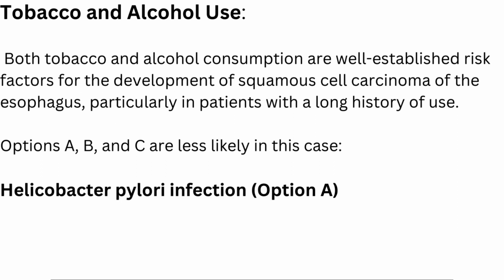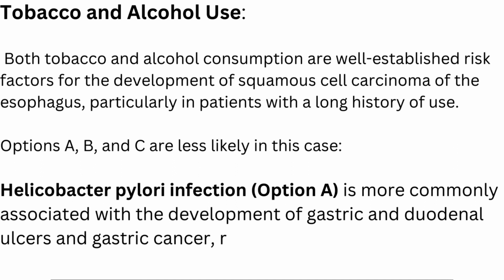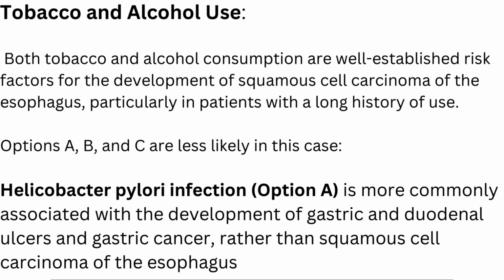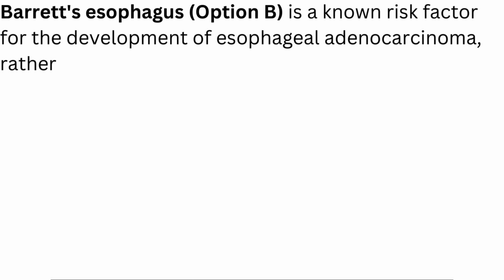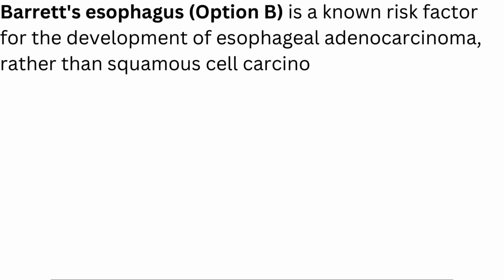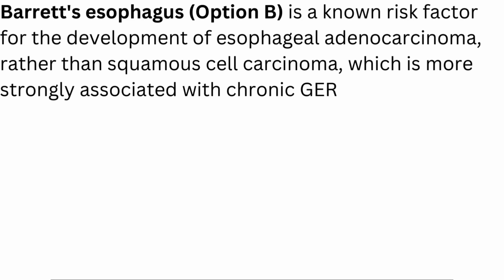Helicobacter pylori infection, option A, is more commonly associated with the development of gastric and duodenal ulcers and gastric cancer, rather than squamous cell carcinoma of the esophagus. Barrett's esophagus, option B, is a known risk factor for the development of esophageal adenocarcinoma, rather than squamous cell carcinoma, which is more strongly associated with chronic GERD.